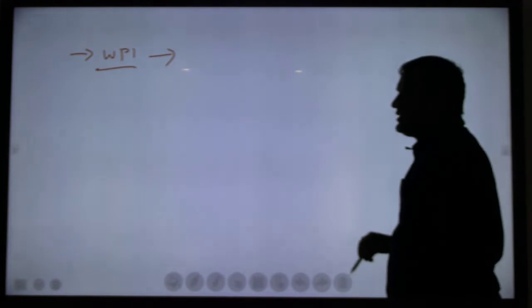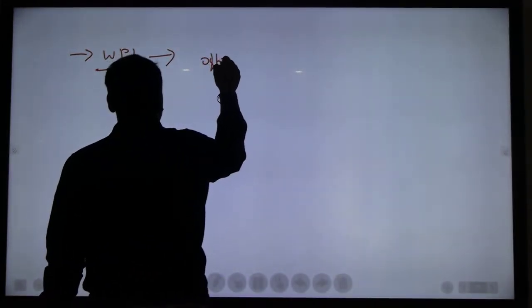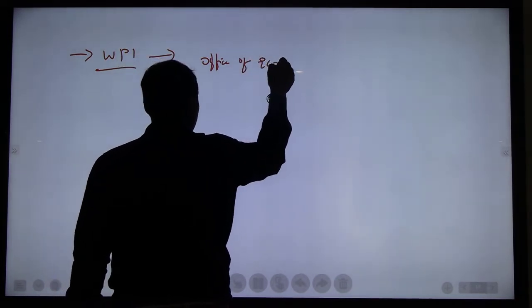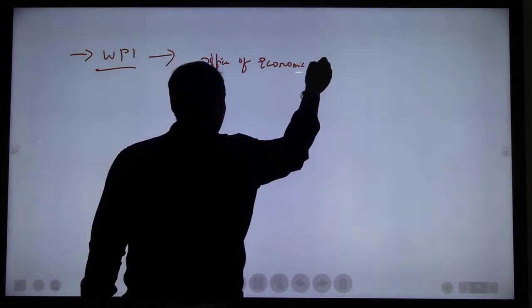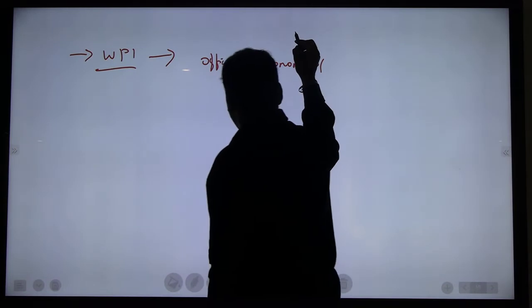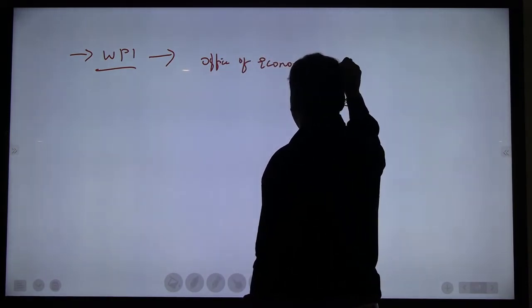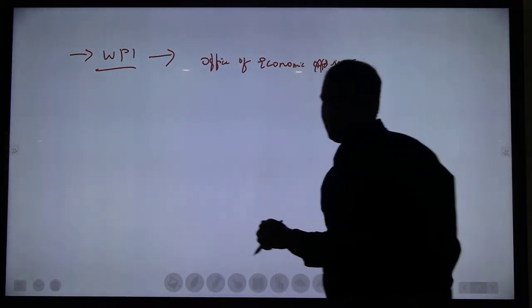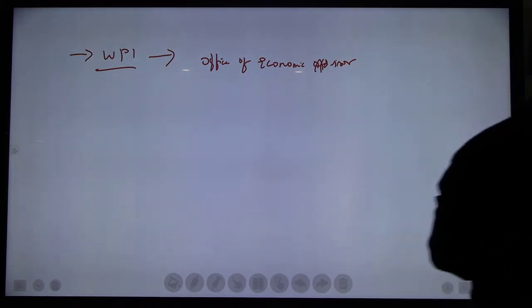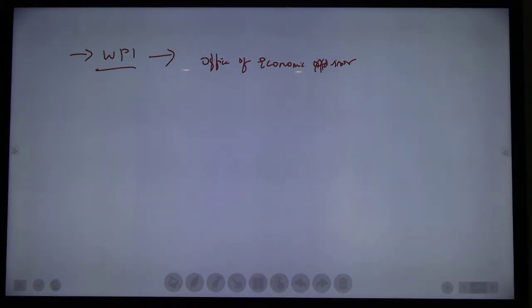Who will issue this index? Who will maintain this index? The Office of Economic Advisor. That office maintains and releases the WPI, the wholesale price index.